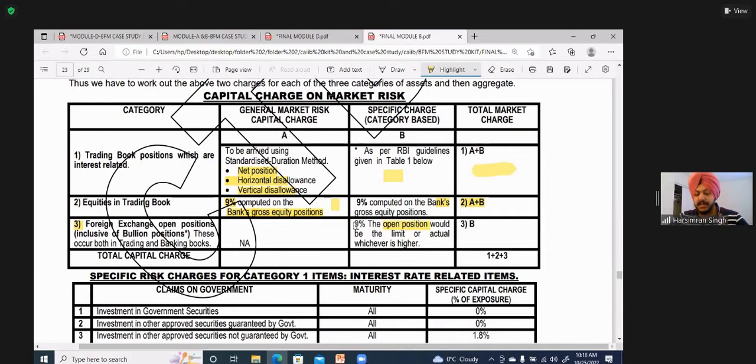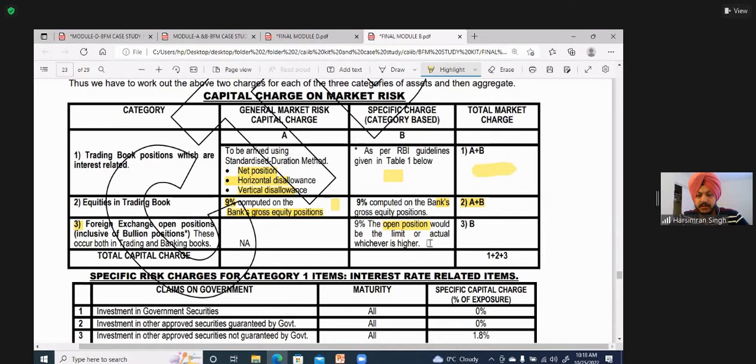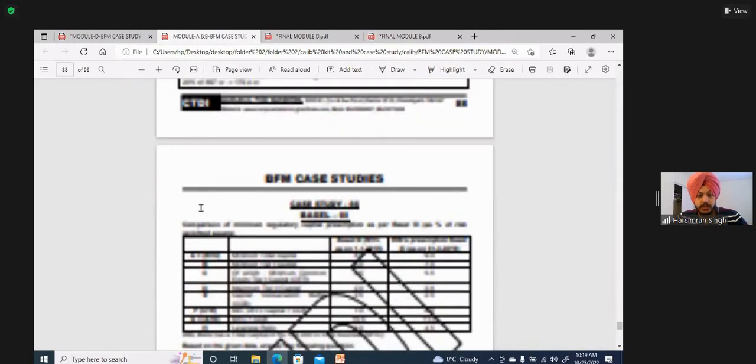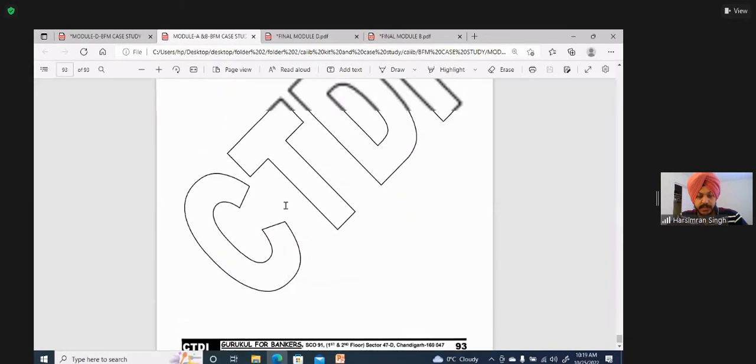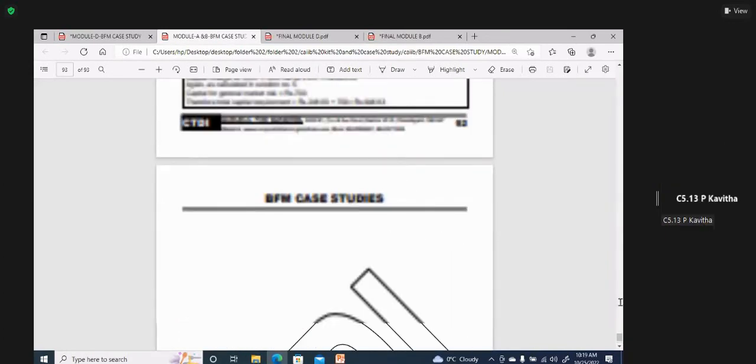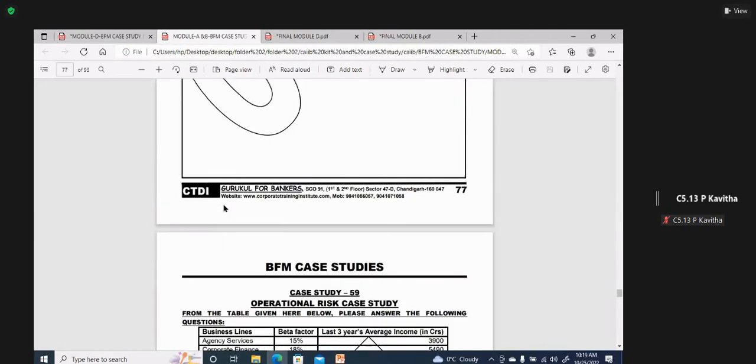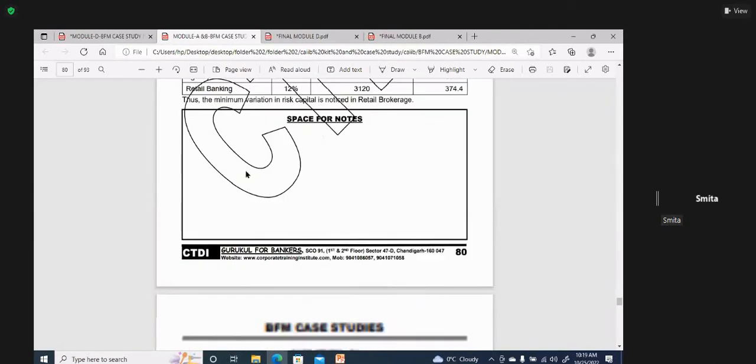Now understand, if he uses the words capital charge of open position, that means he has already calculated this 9%. See, if he has already given you the capital charge, fine. If you open that question, let me tell you, hold on. Where did the question go? Sir, which page number? What was the page number of that question? Case study 62, sir. Page number 82.